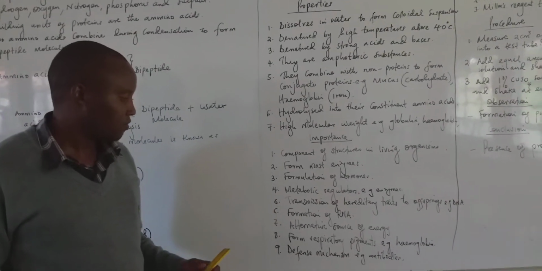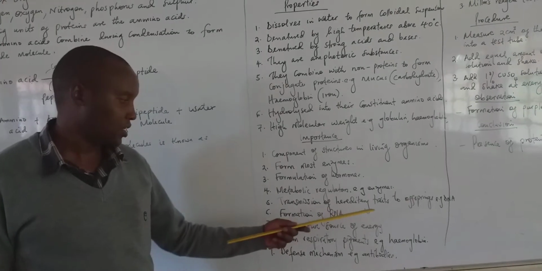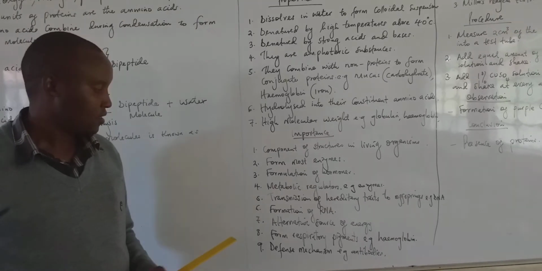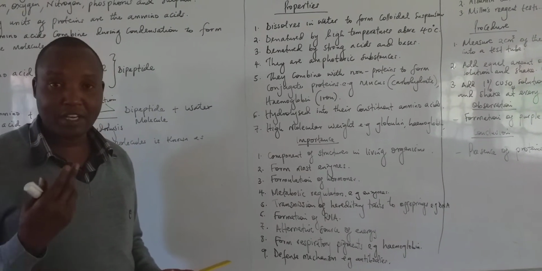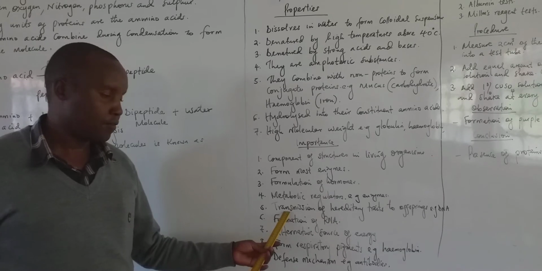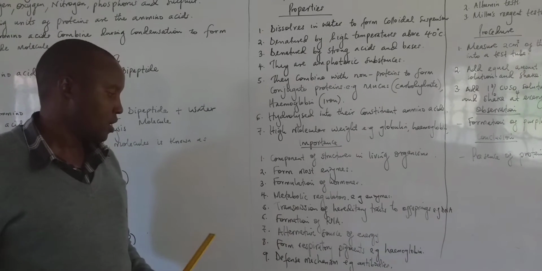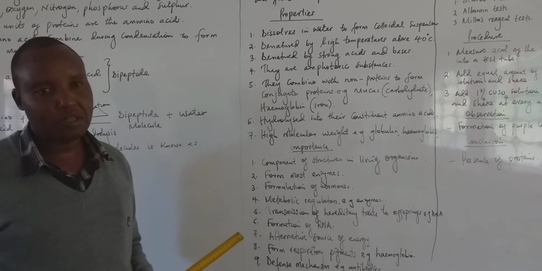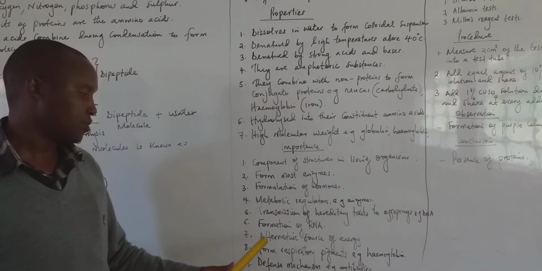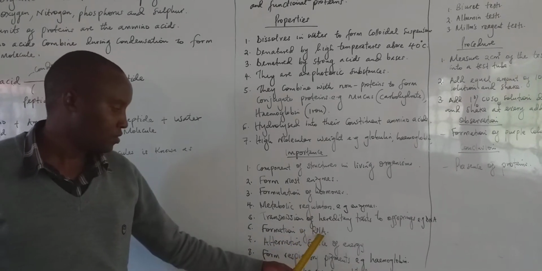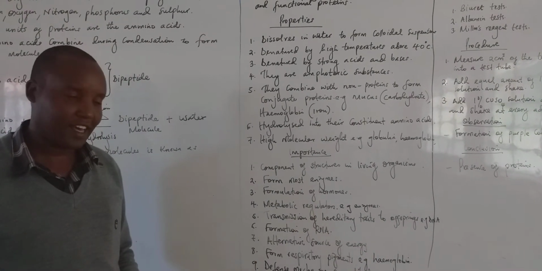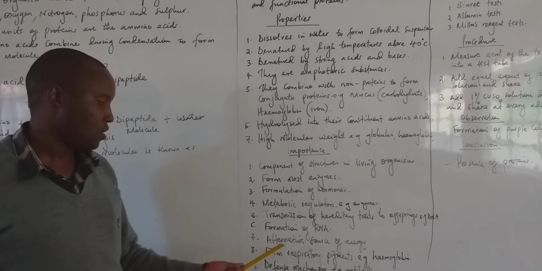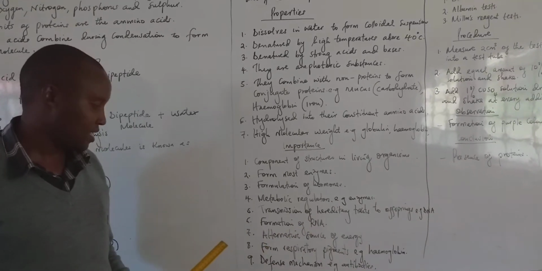Five is that they are involved in transmission of hereditary traits to the offspring. So for example, the DNA and the RNA, you realize that the DNA molecules or the nucleic acids are formed by protein. So therefore, it forms part of that transmission of hereditary characteristics to offspring by living organisms. Also formation of RNA. RNA is still part of the nucleic acids like the DNA. It is made of protein molecules, so therefore it is involved in formation of the ribonucleic acids.